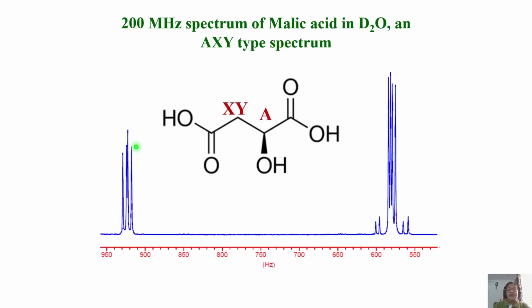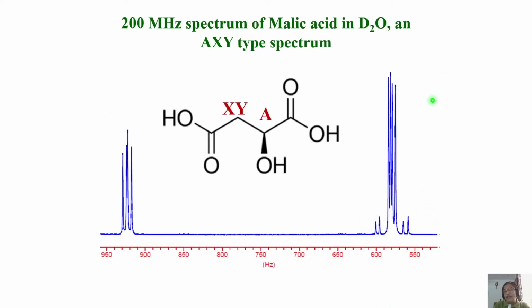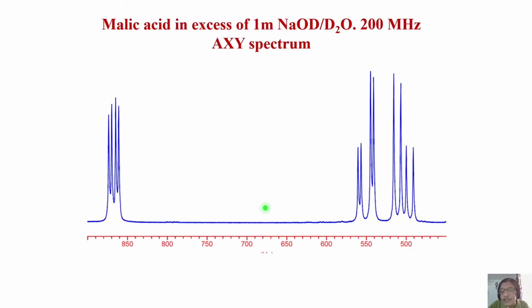This is the spectrum of malic acid in D2O, an AMX type. This is the spectrum of malic acid again, at 200 megahertz. You see the change in this AB pattern. The AB pattern gets crowded here, but we can use some tricks in the NMR spectrum to see that the chemical shift dispersion becomes better, and that is what is done here by adding a small excess of NaOD and D2O. You will get better resolution here.